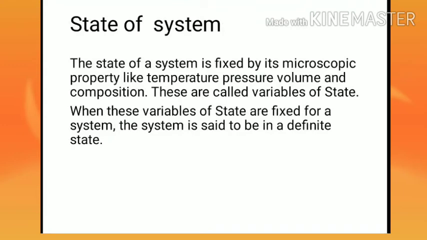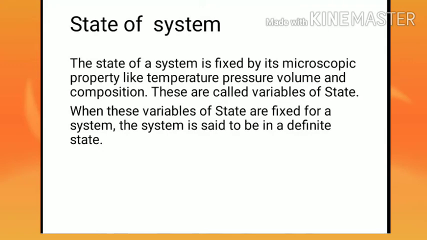State of the system. The state of a system is fixed by its macroscopic properties, like temperature, pressure, volume and composition. They are called variables of state, and when these variables of state are fixed for a system, the system is said to be in a definite state. Here the question comes: what is a macroscopic property and what is a macroscopic system?